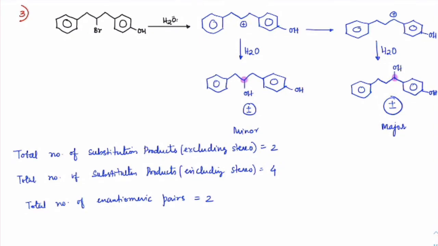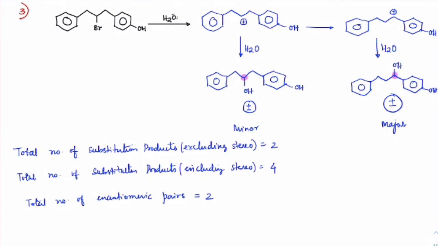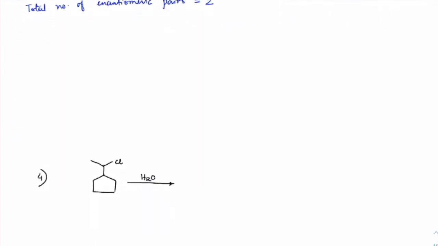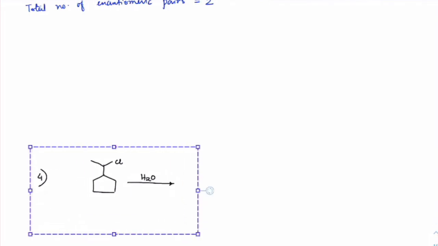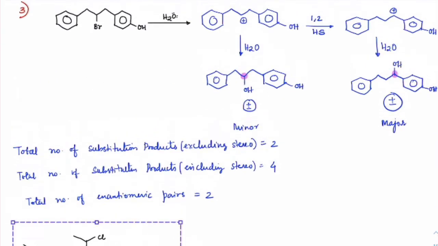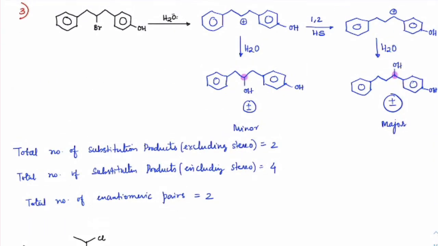All of you make a note. One, two, H shift. Those who finish, you can try the next one.